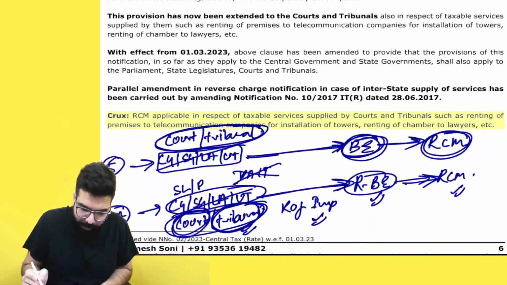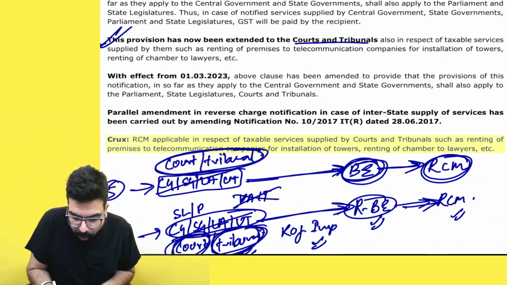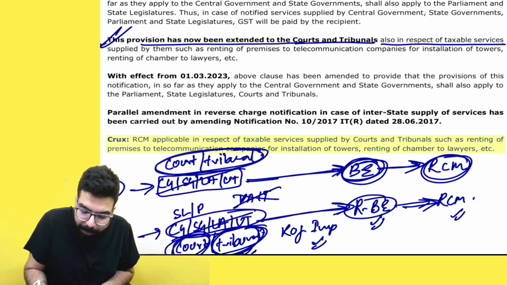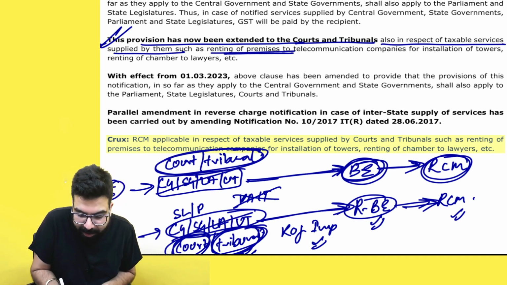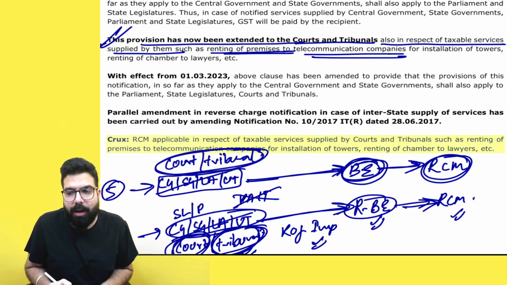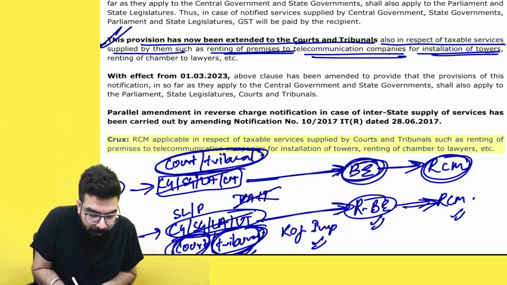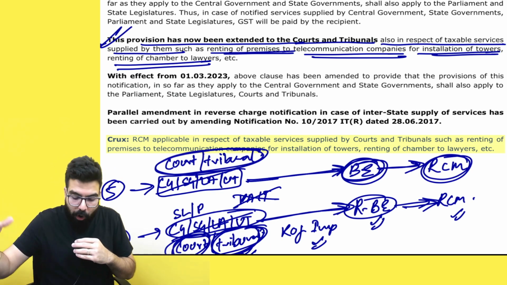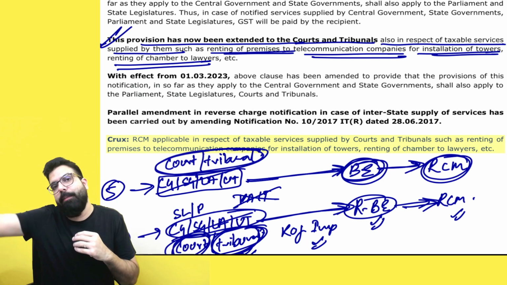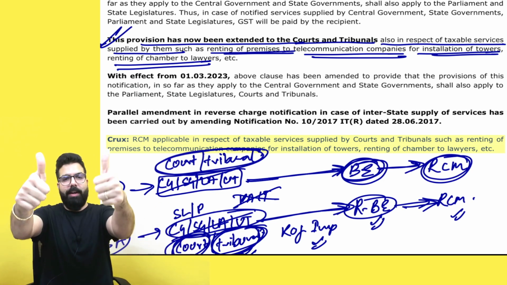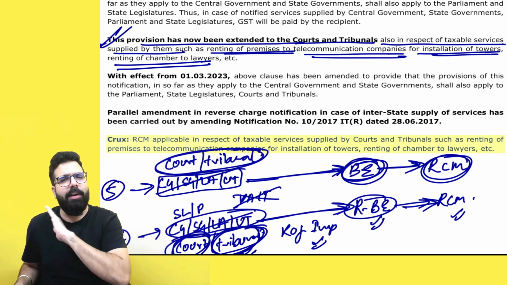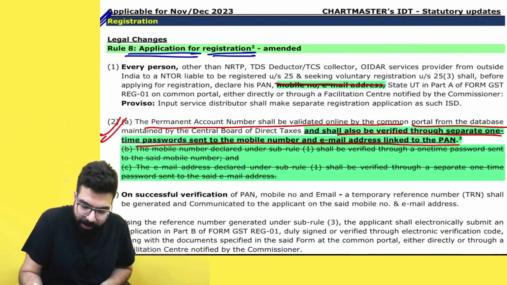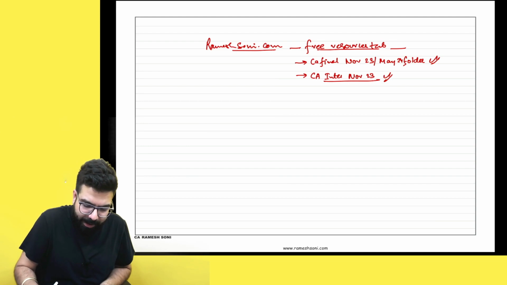There are two examples which they have also gone ahead and given. See, this provision has been extended to court or tribunal also in respect of taxable services supplied by them, such as renting of premises to telecommunication companies for installation of tower, renting of chambers to lawyer. In this scenario, what will happen? The lawyers or might be the telecommunication companies, they have to go ahead and pay the GST under RCM. Yes, everyone, quickly tell me, is this point clear to all? Done? Can we go ahead? Yes, sir, this point is clear. Let's go ahead. Please come to the next entry which is there.